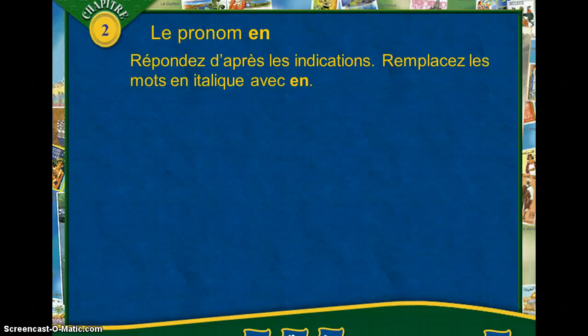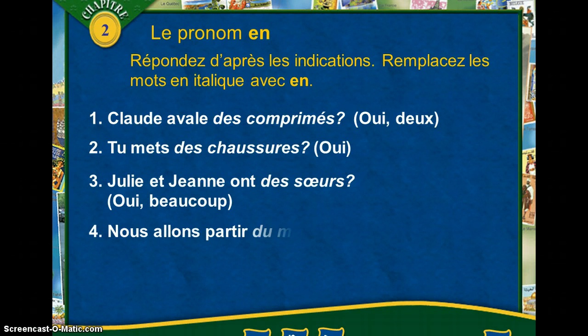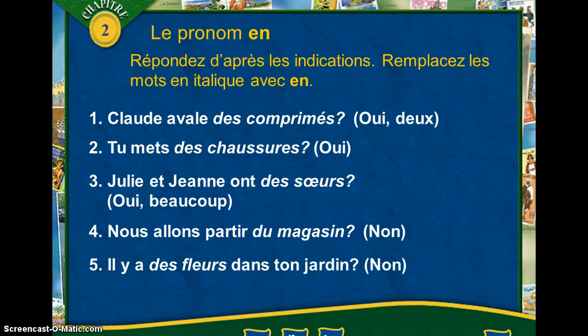So here are your practice sentences. You are going to pause and try to rewrite all of these or respond to all of these with the indications. And you are going to replace the words in italics, les mots en italique, with en. So all of this right here, des comprimés, is going to be replaced by en. But you're also going to make sure you add the information in the parentheses where there is a number or there is an indication of quantity. When you're ready, pause and then hit play when you're ready to see the answers.